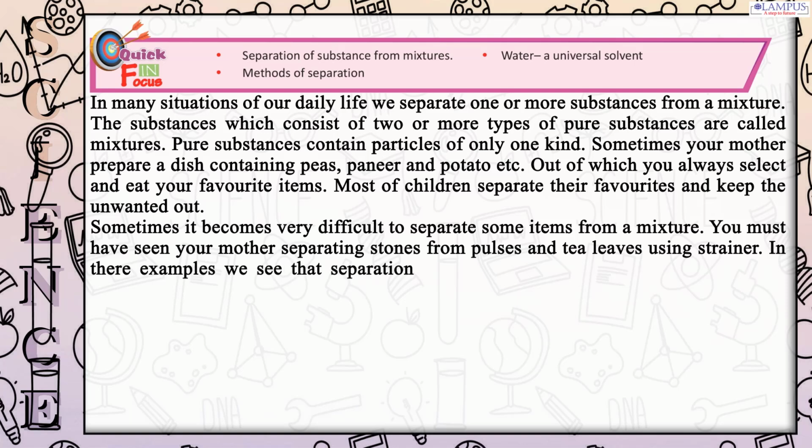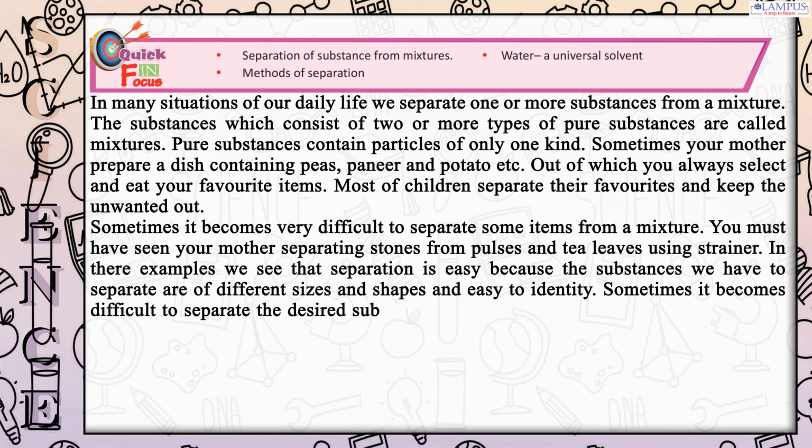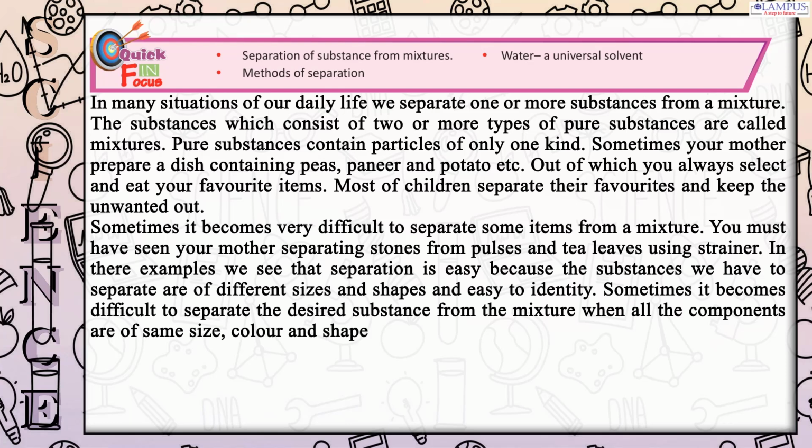In these examples we see that separation is easy because the substances we have to separate are of different sizes and shapes and easy to identify. Sometimes it becomes difficult to separate the desired substance from the mixture when all the components are of the same size, color and shape. How can you separate a mixture of rice and sugar?